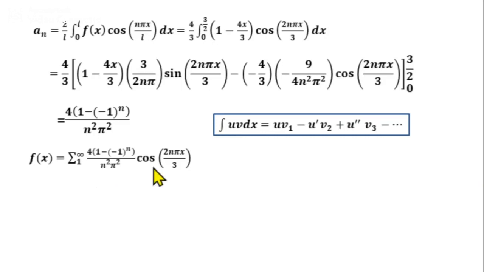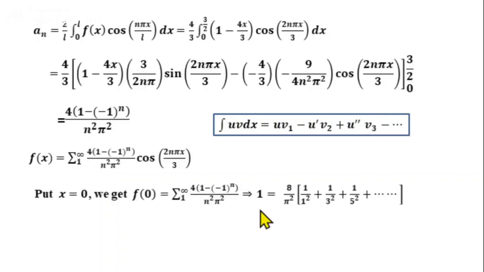Cos 0 is 1. So what is f of 0? f of x is 1 plus 4x by 3, the given function, defined at x equal to 0. So f of 0 is 1, and on the right hand side, expanding the summation, taking n equal to 1, 2, 3 etc., we get 1 equal to 8 by pi square into 1 by 1 square plus 1 by 3 square plus 1 by 5 square plus etc. Or we can write pi square by 8 equal to 1 plus 1 by 3 square plus 1 by 5 square plus etc. So this is the required series given in the second part of the question.